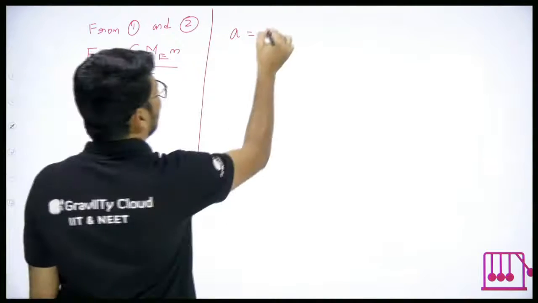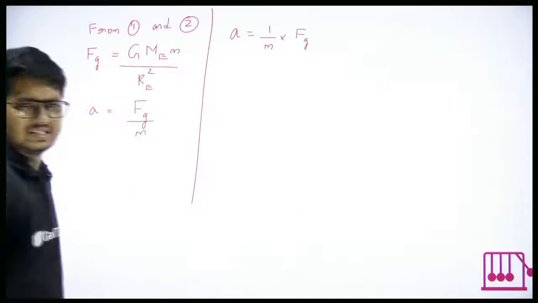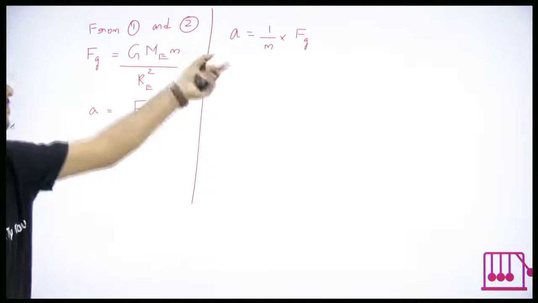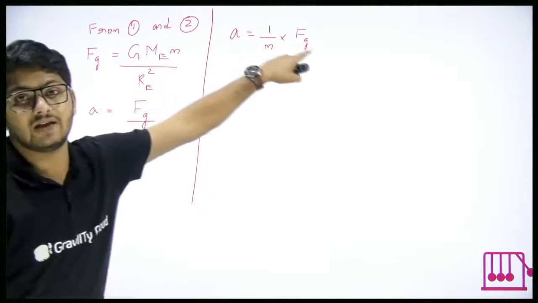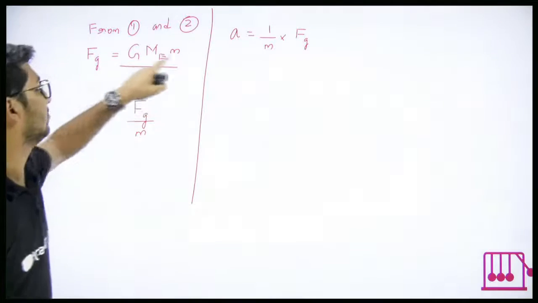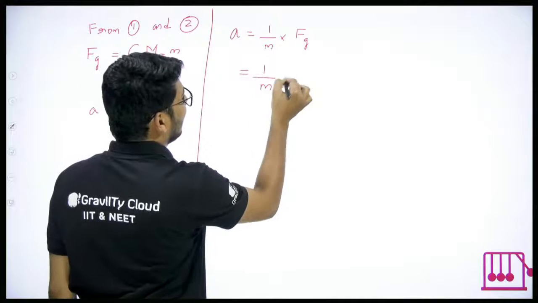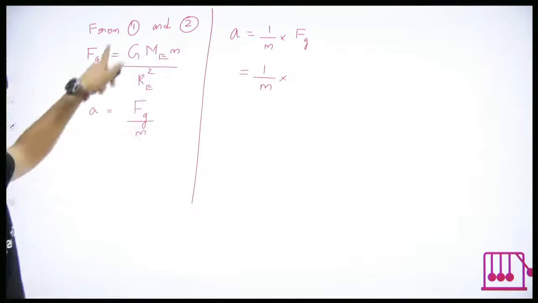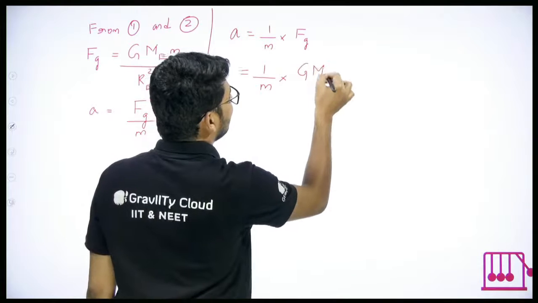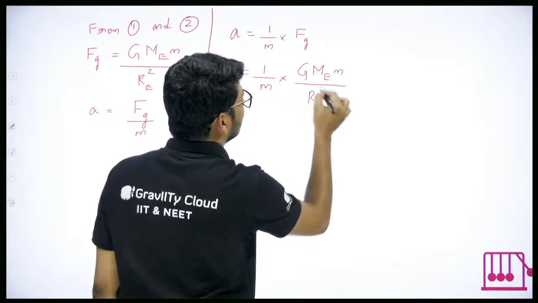Can I write that as 1 by m into Fg? It is the same. In place of Fg, I will use what we already got: 1 by m into G ME m upon RE square.